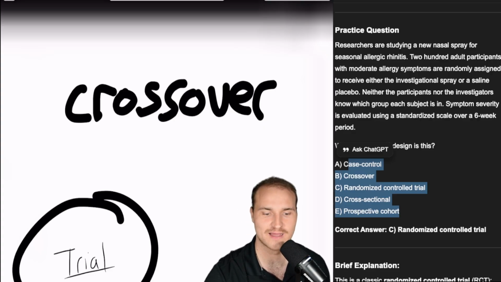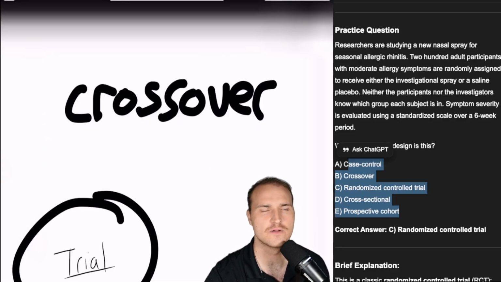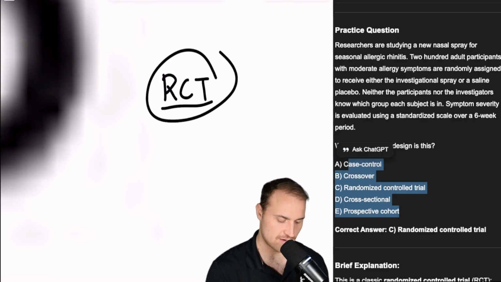That's crossover. I think of BoJack Horseman. "Wow, is this a crossover episode?" "Only for both switching and reversing." That's the answer that I give BoJack in my mind as I study for step 1. Or rather, Mr. Peanut Butter. I digress. That's randomized control.